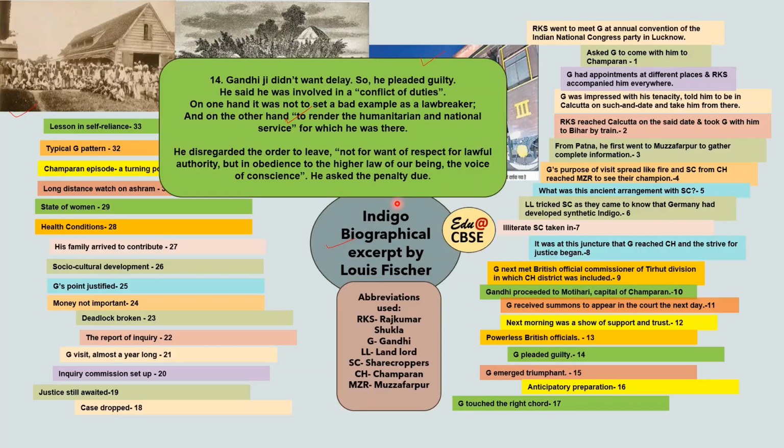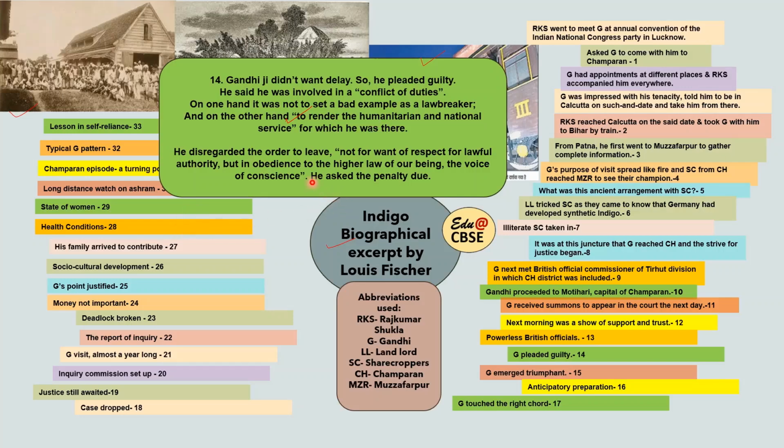And he said that, yes, I was involved in a conflict of duties. Now, what conflict of duties is he talking about? Again, this is important. He said that on one hand, it was not to set a bad example as a lawbreaker, and on the other hand, to render the humanitarian and national service for which he was there. On one hand, I did not want to set a bad example in front of my people that I am a lawbreaker by signing and writing on the report that I will not obey. But on the other side, I am here to render humanitarian and national service to my people. So he said it is actually a conflict of duties.